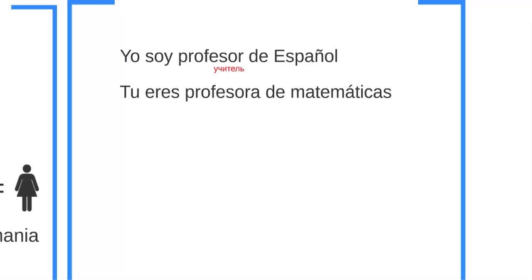When you say yo soy profesor de español, it's like teacher of Spanish. Okay, even if it sounds strange in English, because we say Spanish teacher in English, but teacher of Spanish. So the meaning a lot of times is of. So you can say also tú eres profesora de matemáticas. So you are a math teacher, but literal translation will be like you are teacher of matemáticas.